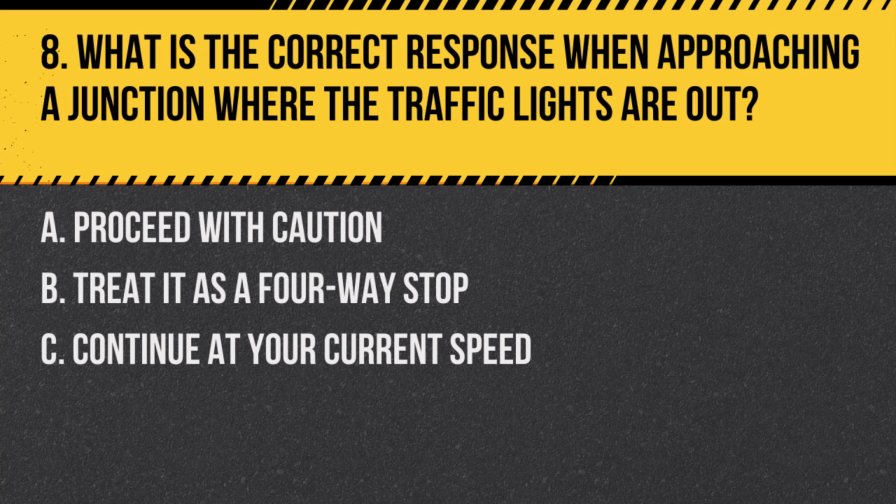Question 8. What is the correct response when approaching a junction where the traffic lights are out? A. Proceed with caution. B. Treat it as a four-way stop. C. Continue at your current speed. Answer. B. Treat it as a four-way stop.